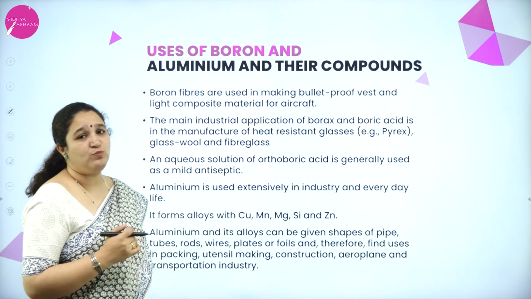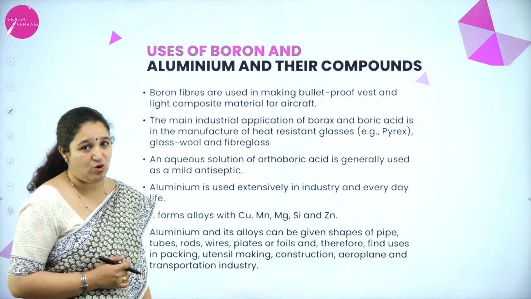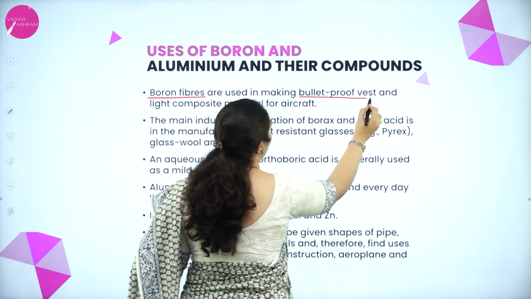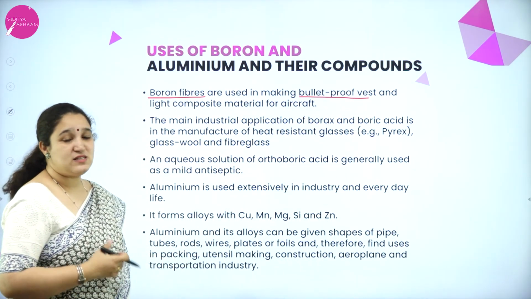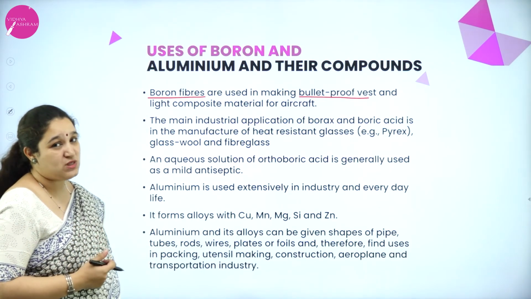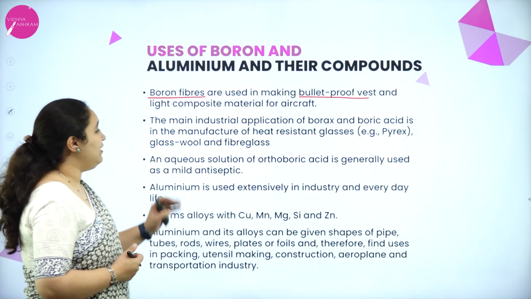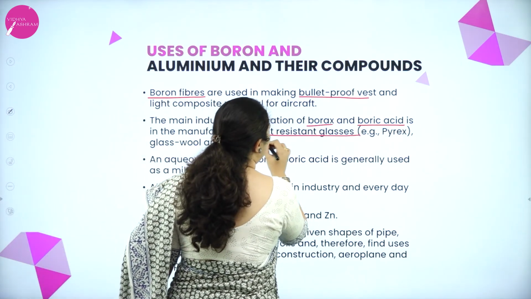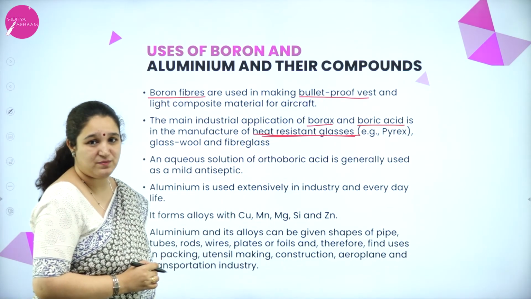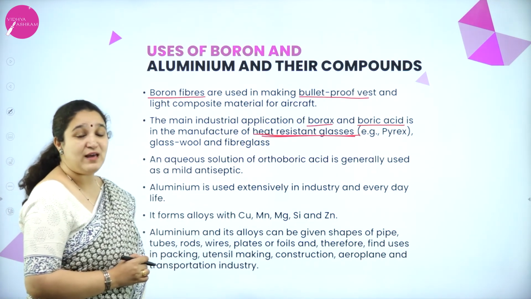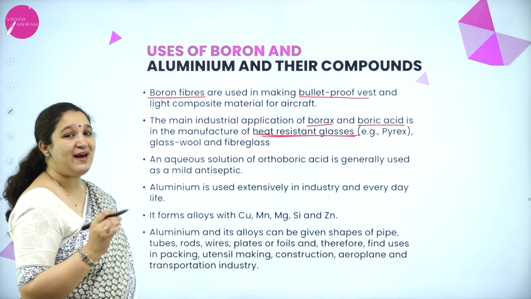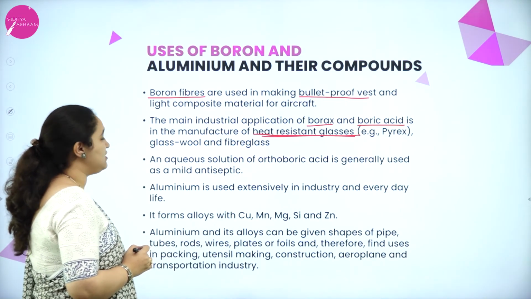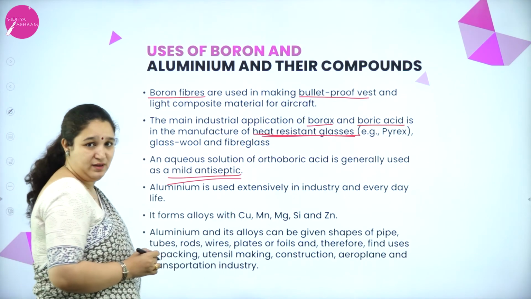Next is uses of boron and aluminium and their compounds. So first, boron fibers are used for making bulletproof vests, and it is a lightweight material which is used in aircraft. Also, the main industrial application of borax and boric acid is in the manufacture of heat resistant glass called Pyrex. Glass wool and fiberglass also can be prepared using borax and borax bead. Next, an aqueous solution of orthoboric acid is generally used as a mild antiseptic.